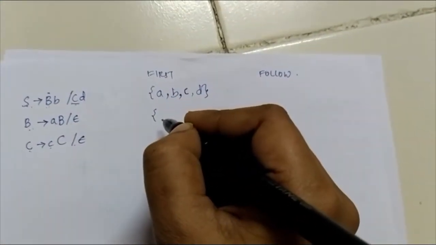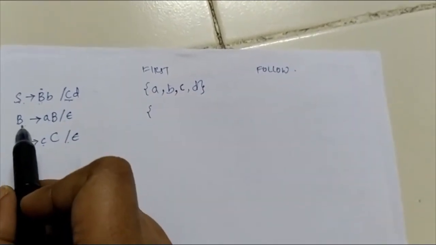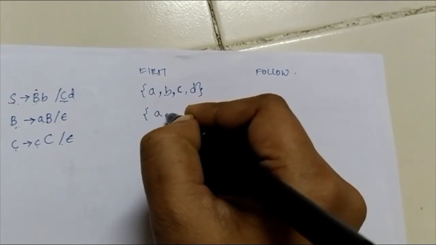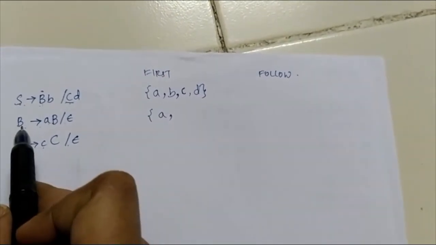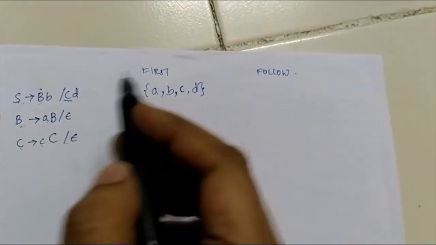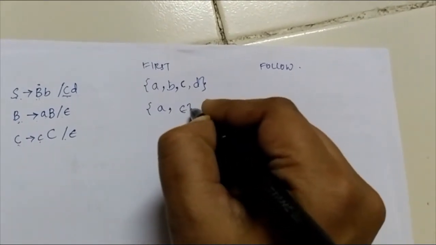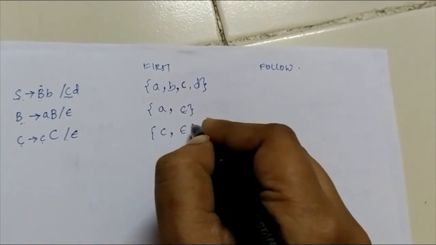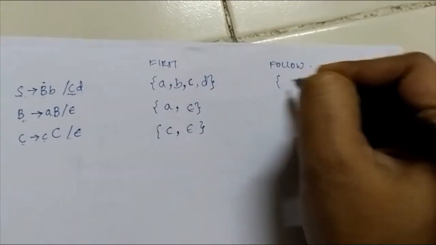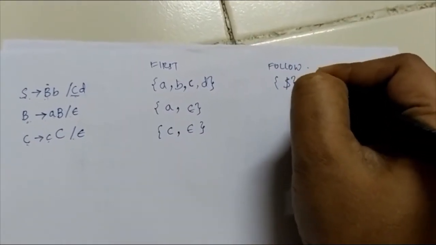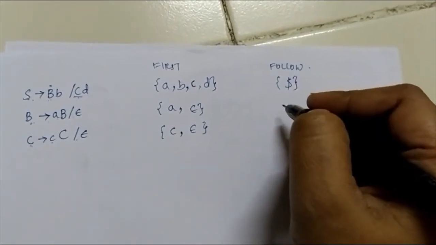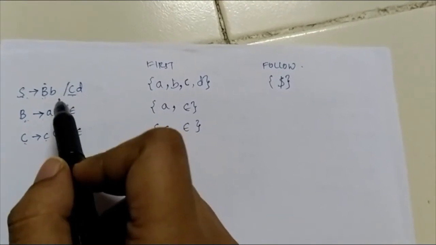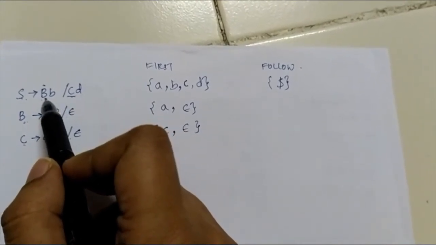Coming to the second production, first of B is clearly a and epsilon. First of C is c and epsilon. Follow of S is dollar, since it's the start symbol and there is no S on the right hand side of any of the productions.